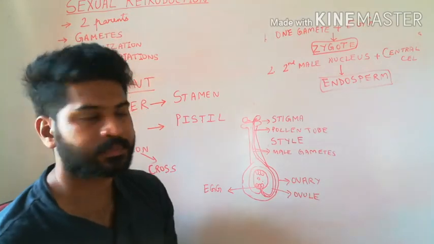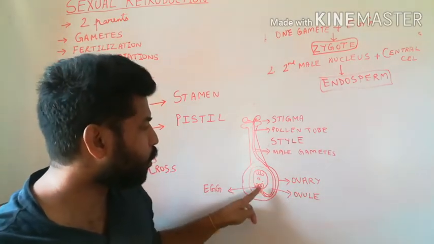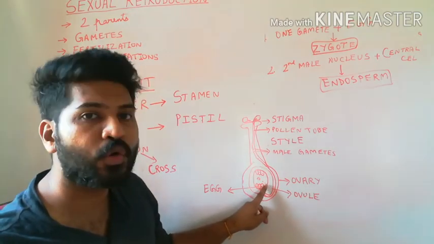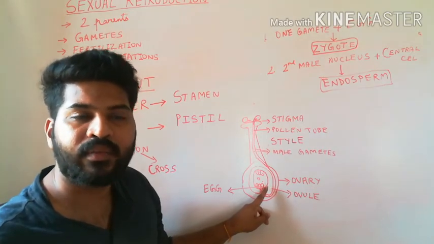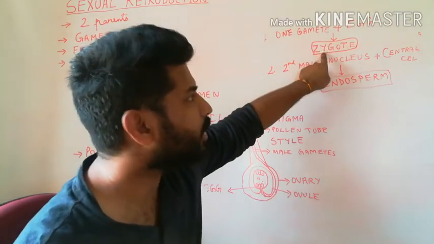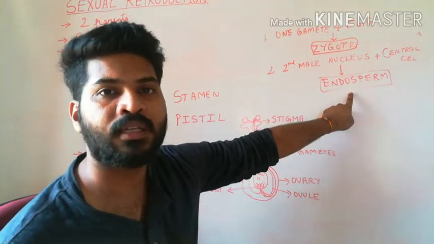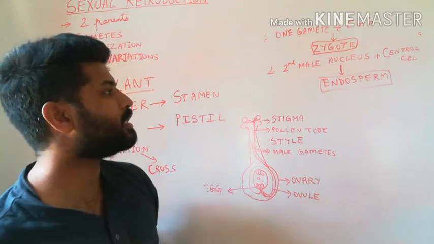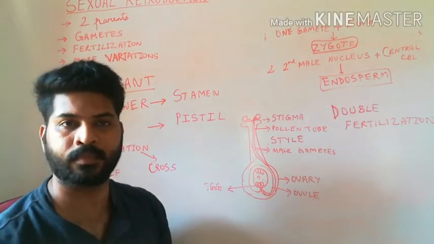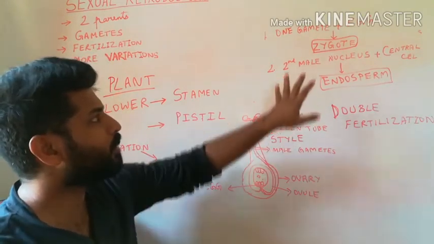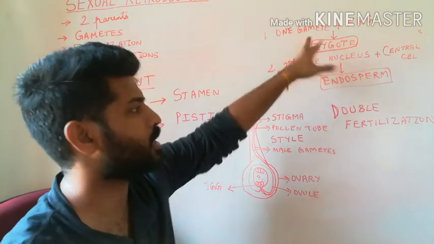Triple fusion. In angiosperms, inside the ovule, inside the embryo sac, there are two simultaneous fertilization events taking place. One is the syngamy, another is the triple fusion. These two fertilization events together will result in what is called double fertilization. So with that, the male gamete and female gamete have fused and they produce the zygote.